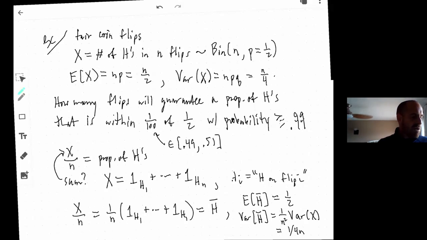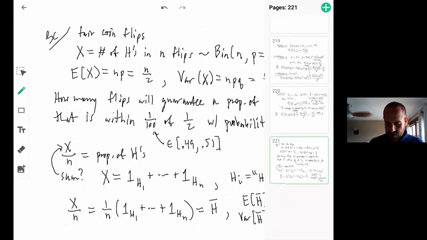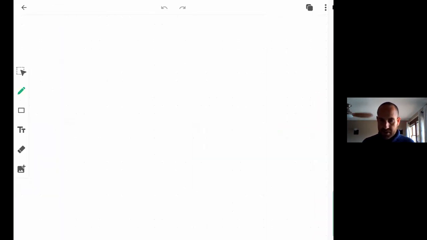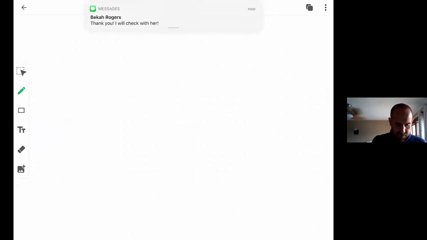But I wanted a very specific epsilon in this case. So really it's not so much the weak law of large numbers that I'm applying, it's the idea behind it, namely the Chebyshev inequality.